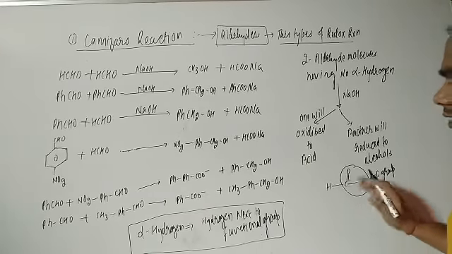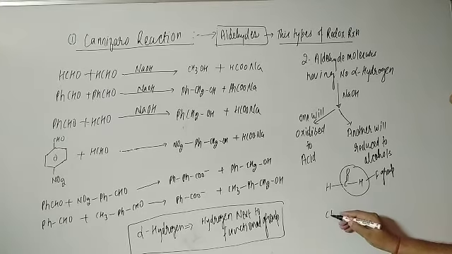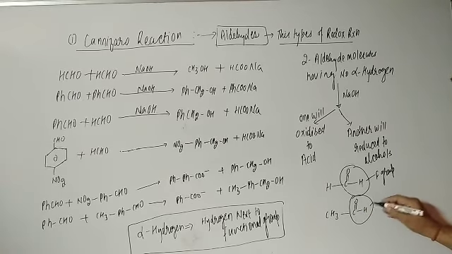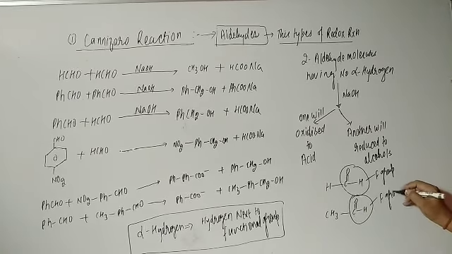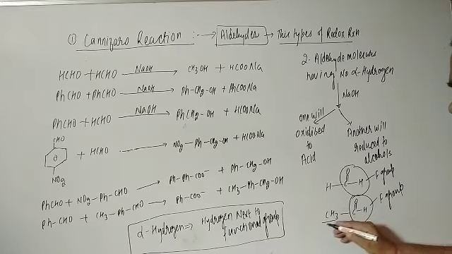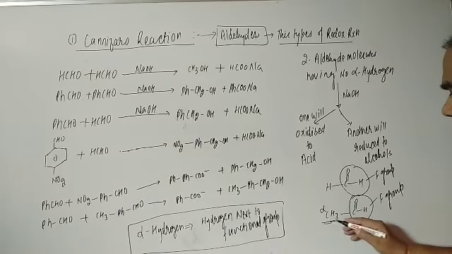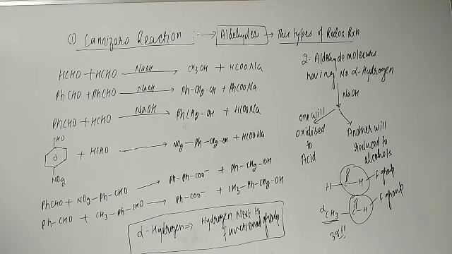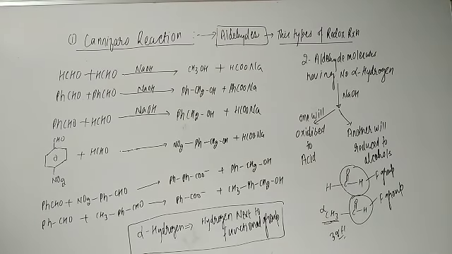Suppose here you write CH3 C double bond O and H. This is the functional group, this is the alpha carbon, and there are 3 alpha hydrogens. But the point is that this reaction is given by compounds having no alpha hydrogen, that you have to keep in mind.